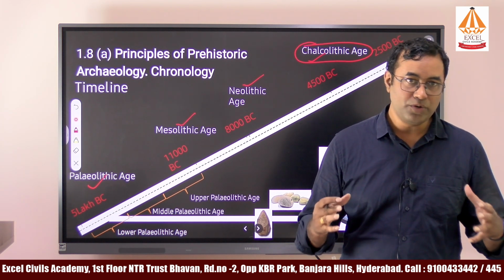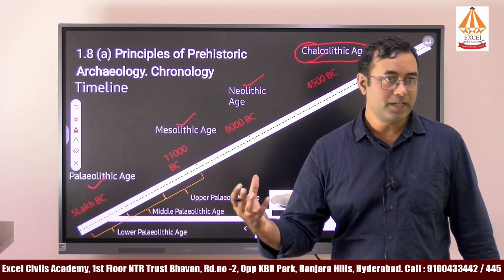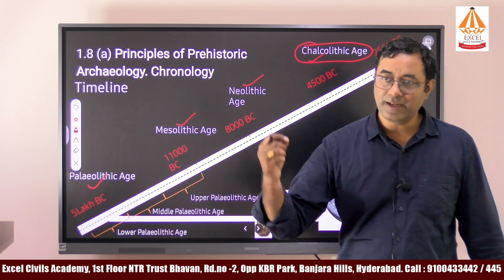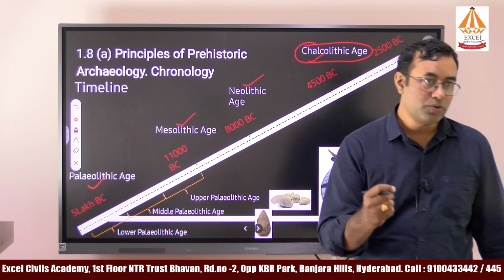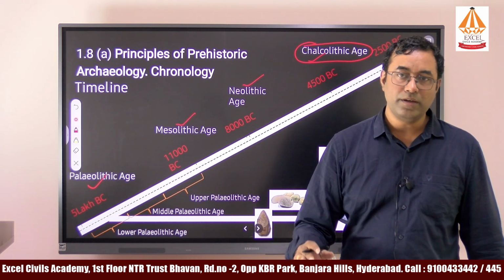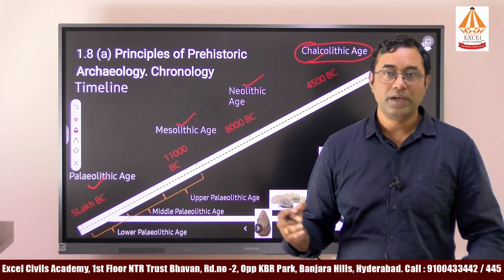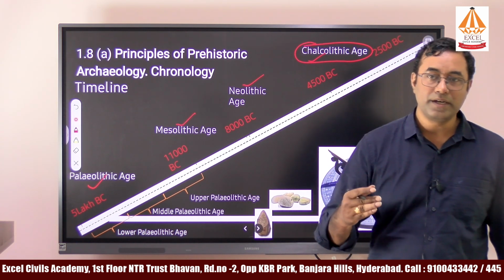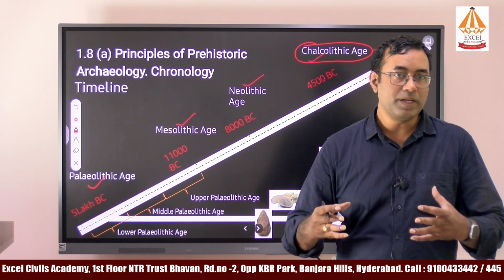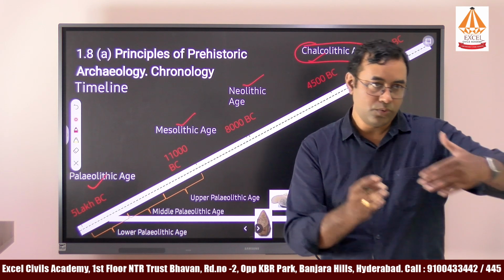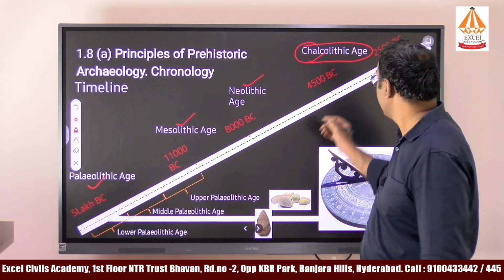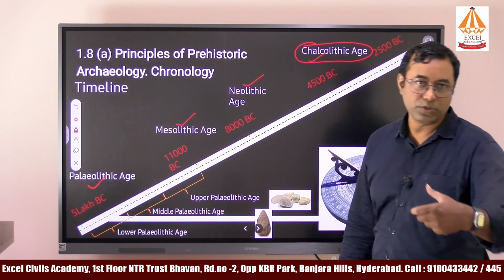Any metal, if you want to create it, you first have to generate heat, melt it, and accordingly you can use that metal. Copper is considered to be the first metal used by prehistoric man because the melting point of copper is very low. If you want to create iron, you need a heat of almost 1000 degrees centigrade or so, but the copper melting point is less. So the prehistoric man was easily able to melt the ore into metal and use it for livelihood. That's why in the Chalcolithic, different types of metals were used by humans.